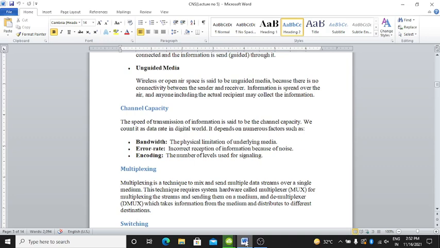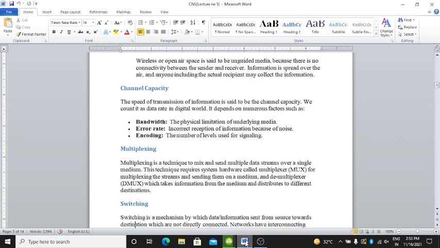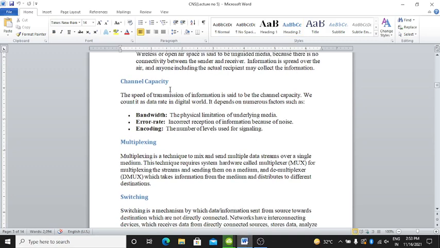This technique requires system hardware called a multiplexer, for multiplexing the streams and sending them on a medium, and a demultiplexer which takes information from the media and distributes it to different destinations.